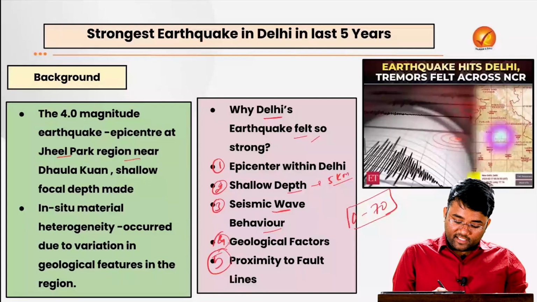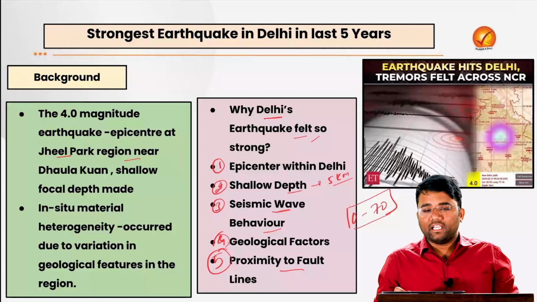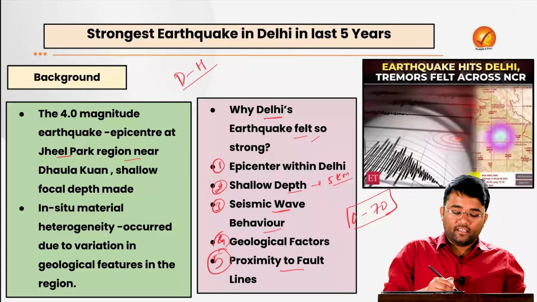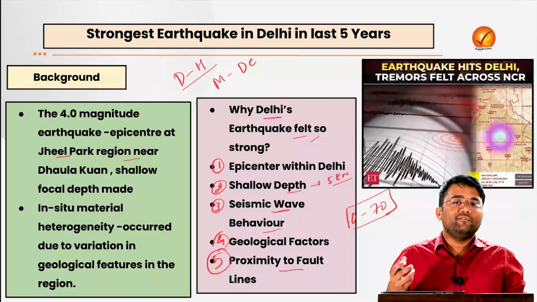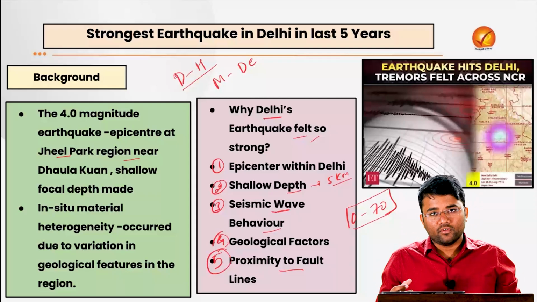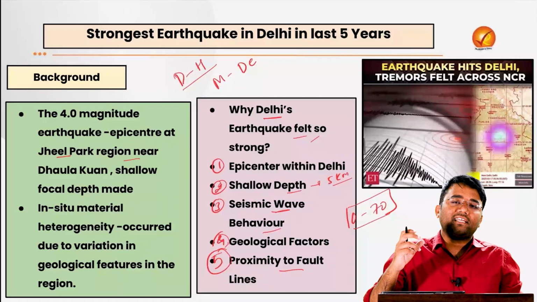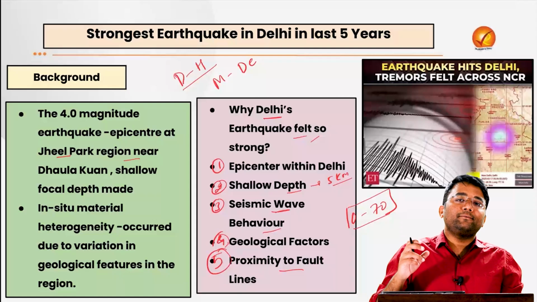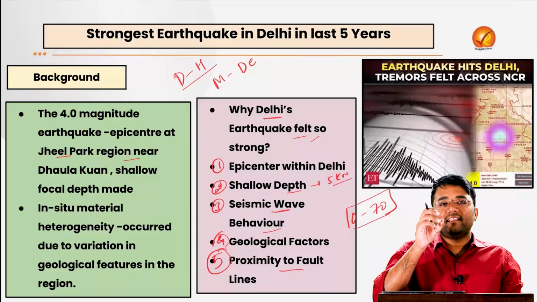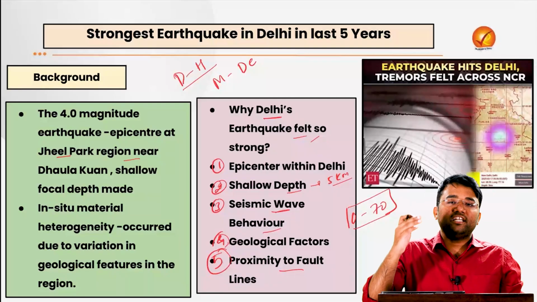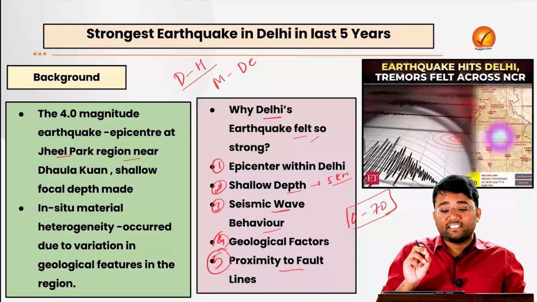Another important factor is the proximity to fault lines. Delhi lies near some active fault lines like the Delhi-Haridwar fault line, the Mahendragarh-Dehradun fault line, as well as the Moradabad fault, which makes Delhi a seismically vulnerable zone. So what exactly are fault lines? Fault lines are cracks or ruptures in the earth's crust where the tectonic plates are meeting or moving apart relative to each other, and these lines mark the boundaries between different sections of the Earth's surface, and they can be the sites of some strong seismic activities.